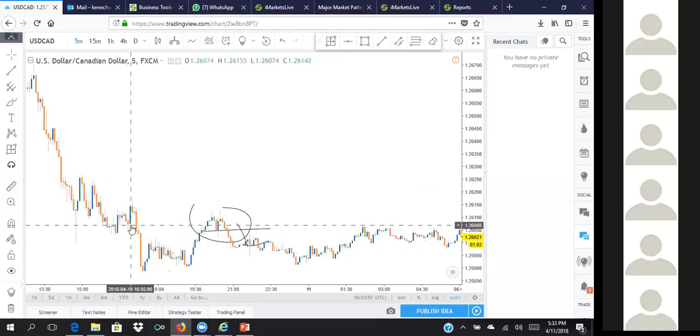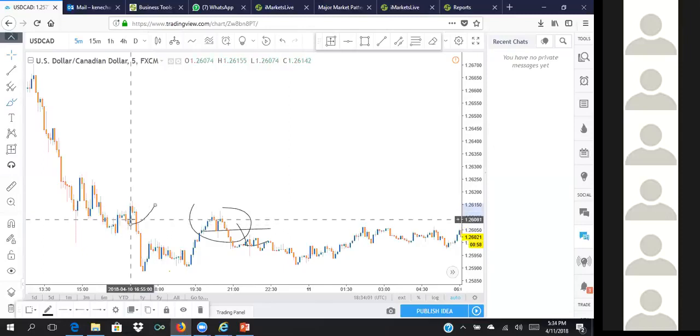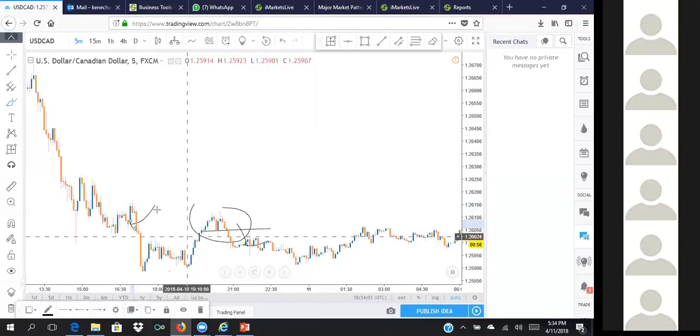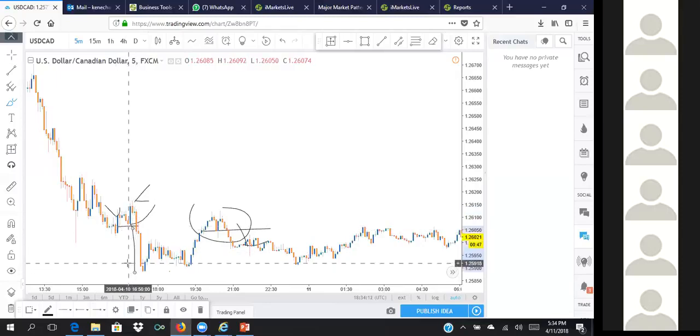This particular place is not necessarily perfect, but at least the main thing I can see here is a neckline. And that is a signal. And I can see the exhaustion candles here showing me that there's something happening within that region. I'm going to just draw my neckline and you can see that huge drop.